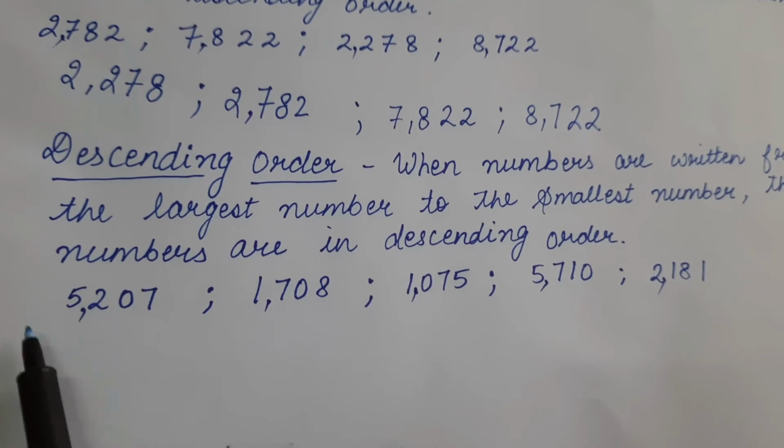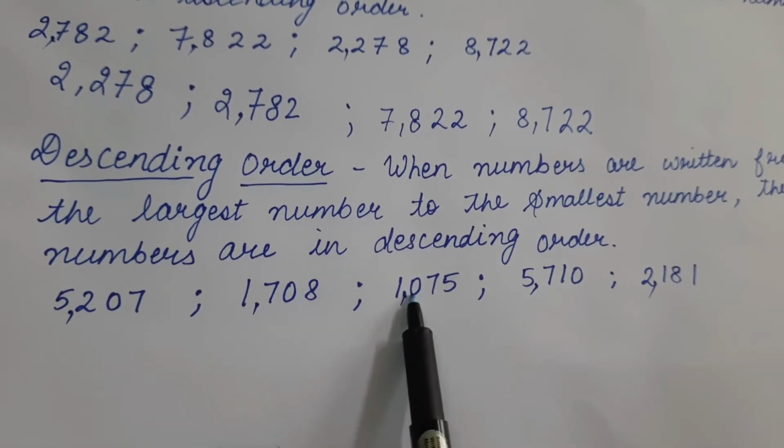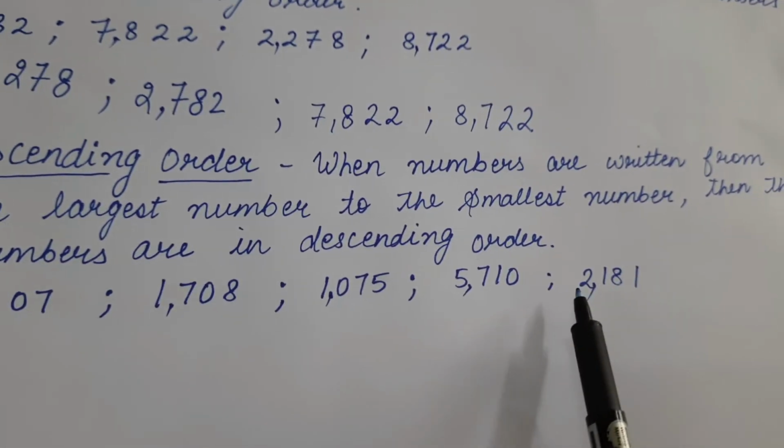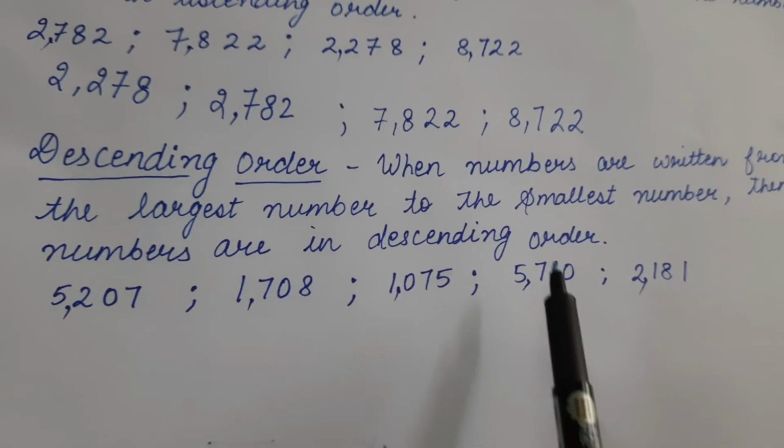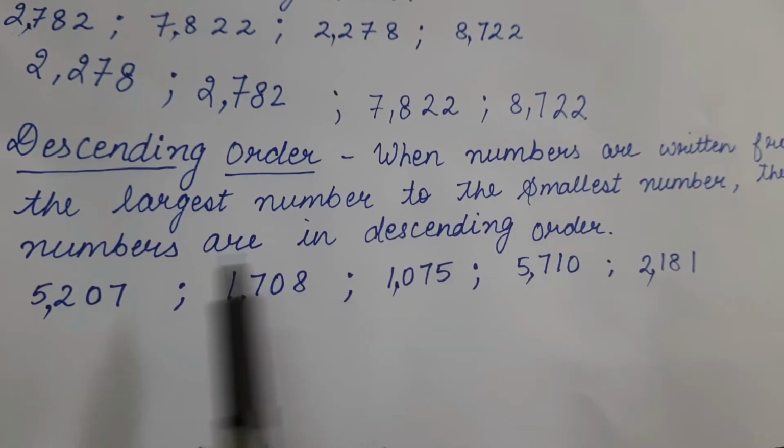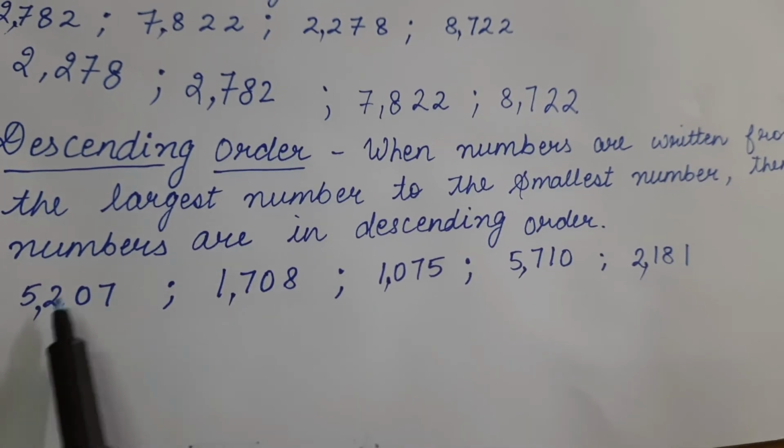See, the thousand place of these two numbers is largest. In these two numbers we are having 5. In these two numbers we are having 1 at thousand place, and in this number we are having 2. Now we will compare these two numbers. Firstly, out of these two numbers which is greatest?